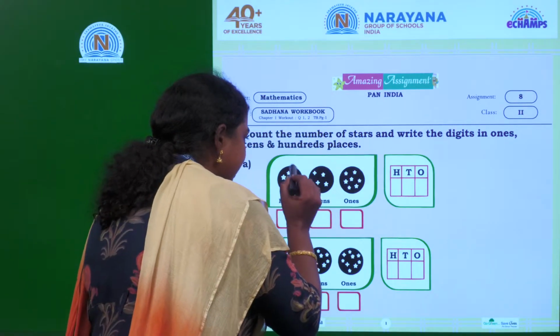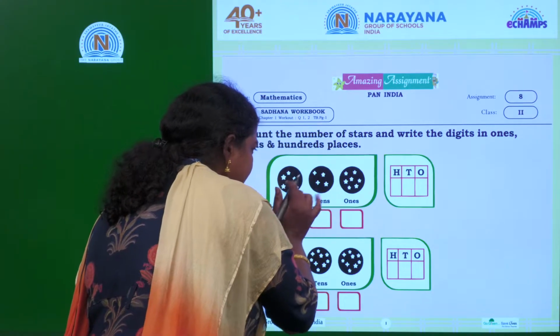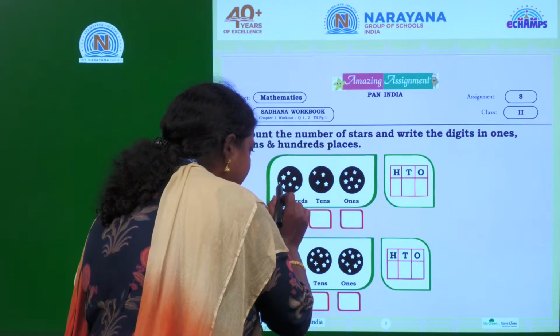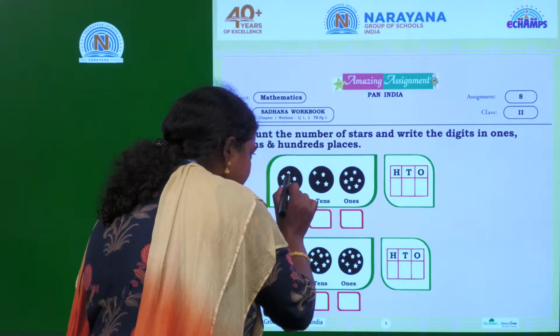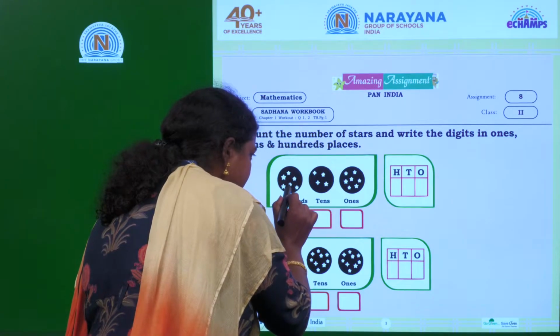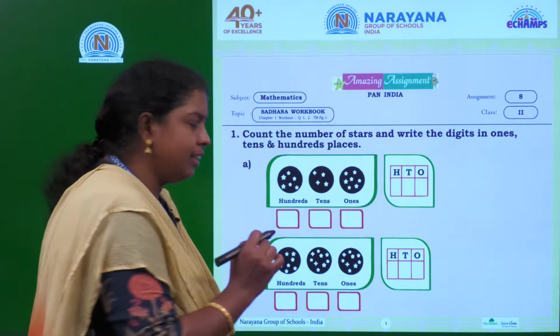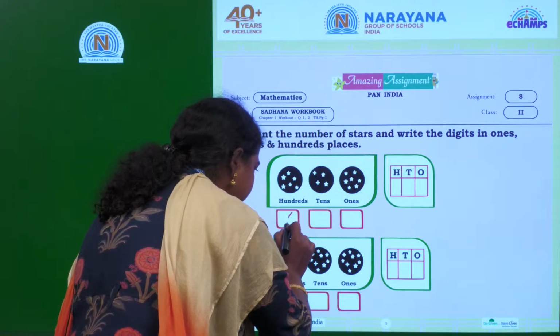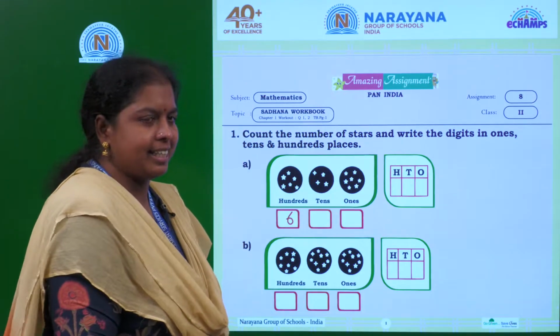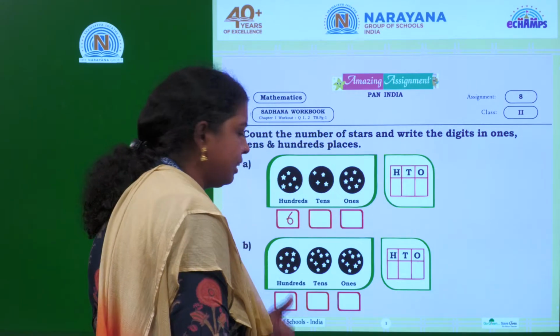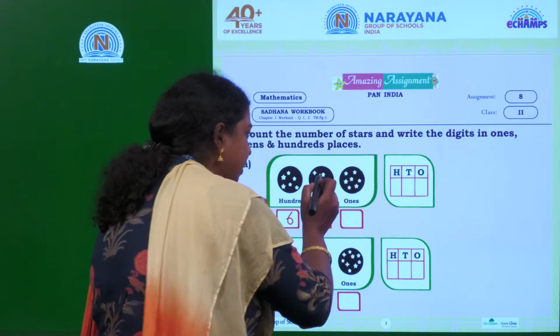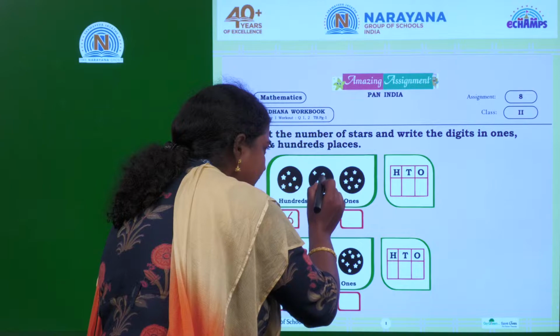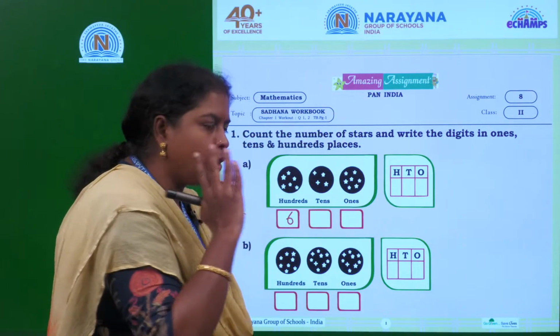How many stars are there in the hundreds place peak? If you observe the peak, there are 1, 2, 3, 4, 5, 6. How many stars are there? 6 stars. And in the tens place peak, you have 1, 2, 3, 4. How many are there? 4 stars.